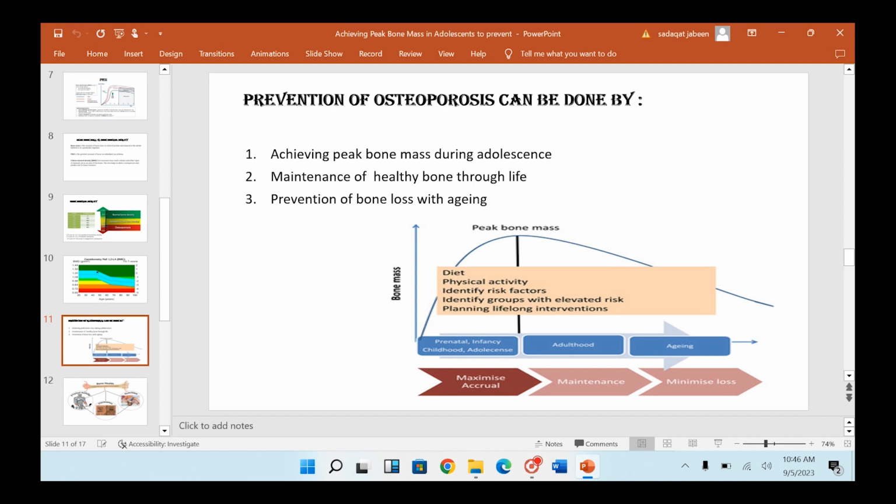These factors are diet, physical activity, identification of risk factors, identifying groups with elevated risk, and planning lifelong intervention. So if all these factors are controlled, the person will enter adolescence with adequate peak bone mass. The peak mass will be maintained throughout adulthood as well as throughout the aging process.